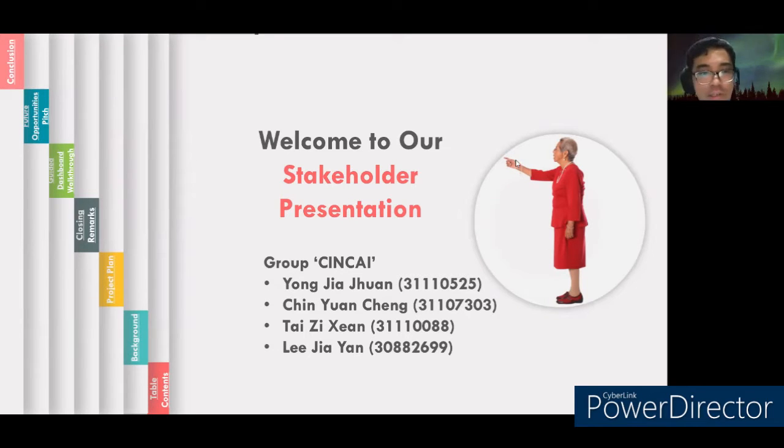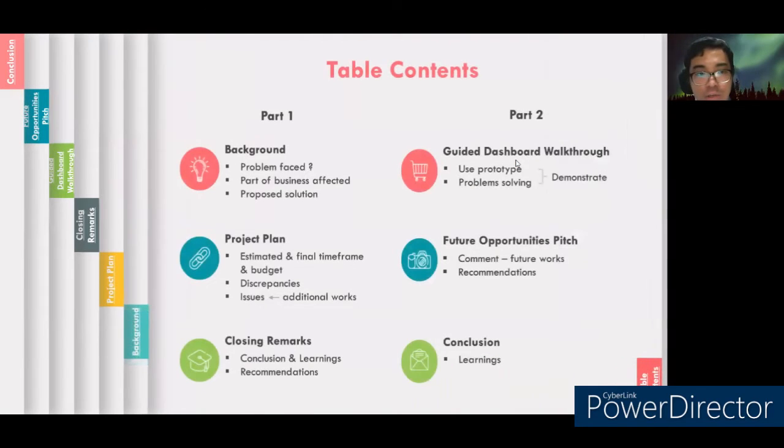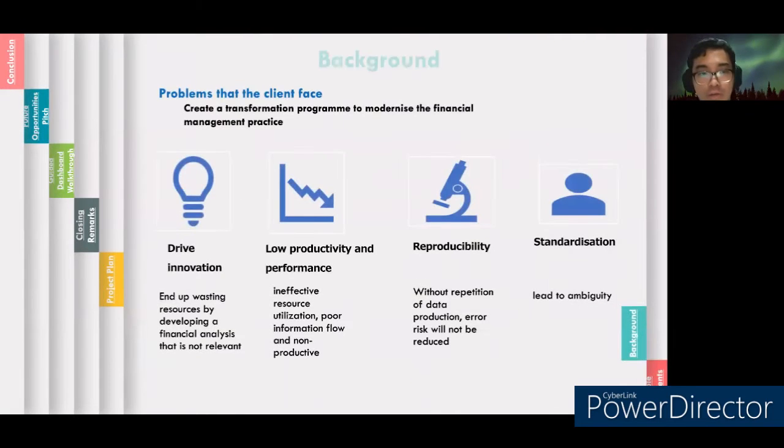So here is our table of contents. It consists of background, project plan, closing remarks, guided dashboard walkthrough, future opportunity speech, and conclusion. So now I'll be talking about the background of the project.